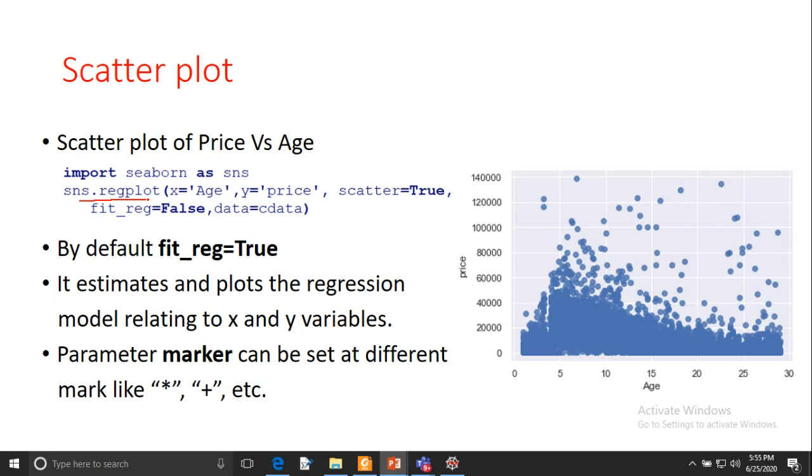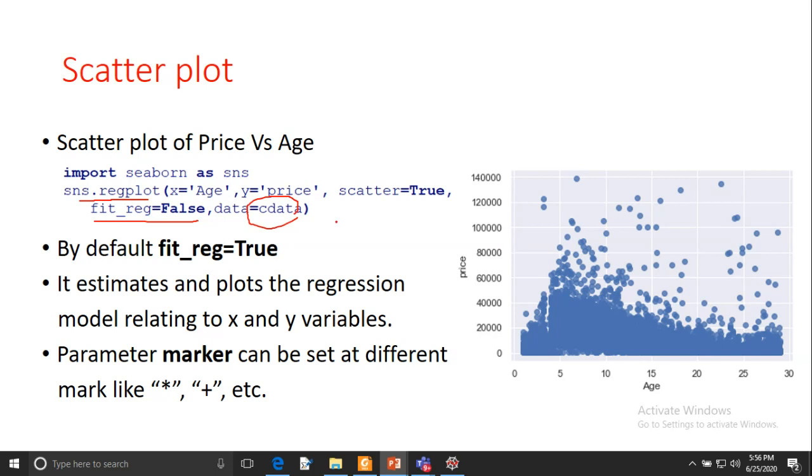If you want to see the points, you have to make scatter is equal to true. One more argument here is fit_reg is equal to false, and data is equal to cdata. So I am passing the data frame here.